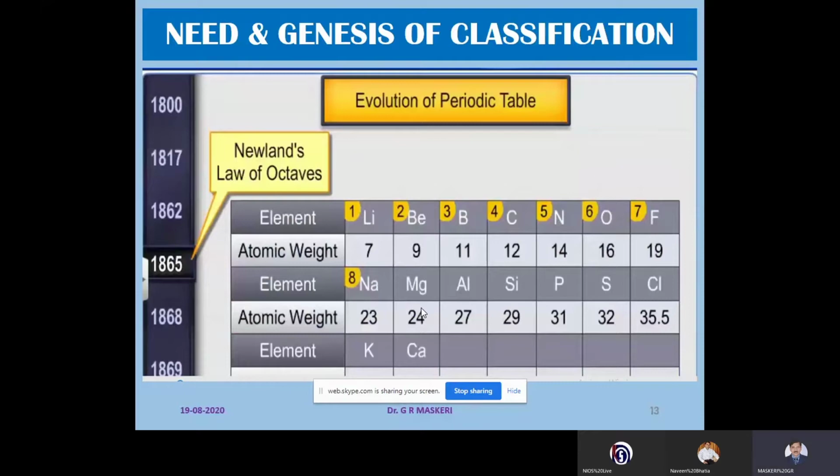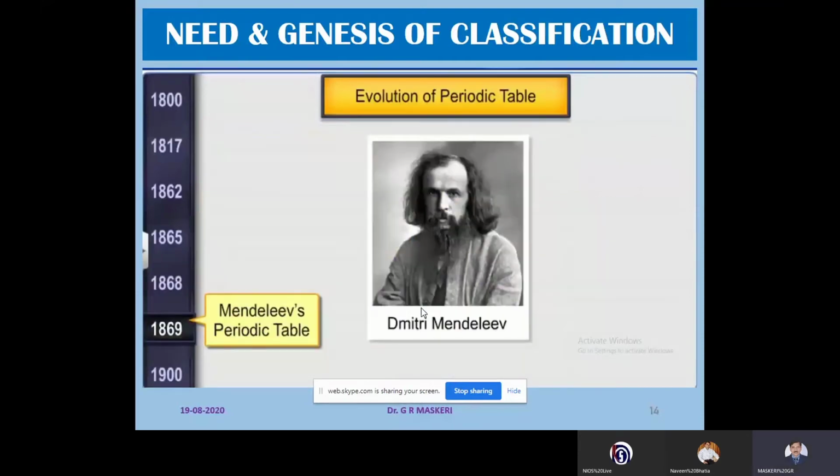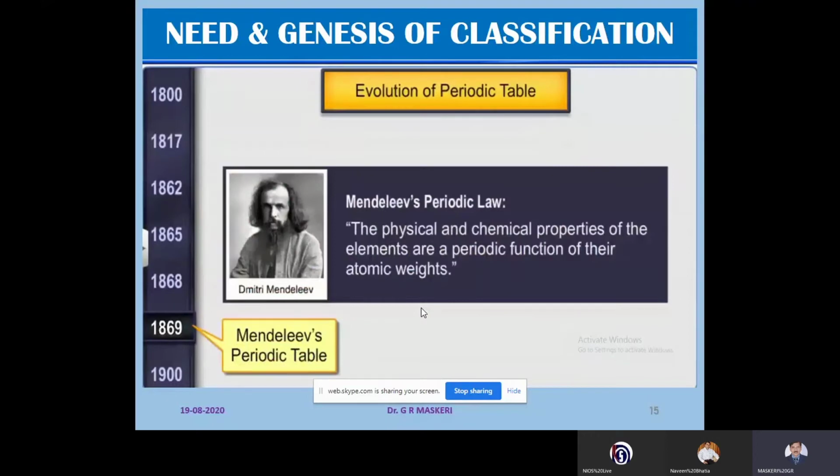In 1869, the evolution of the periodic table started with Mendeleev. Dmitri Mendeleev, a Russian chemist, published a periodic table classifying all the 63 elements known at his time. Mendeleev's periodic law states that the physical and chemical properties of elements are periodic functions of their atomic weights.